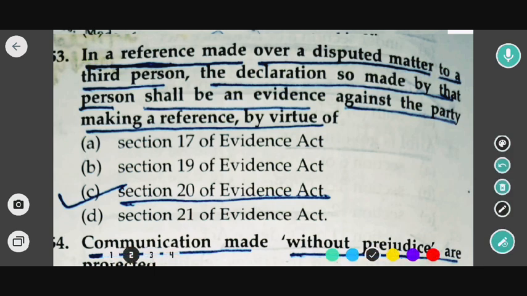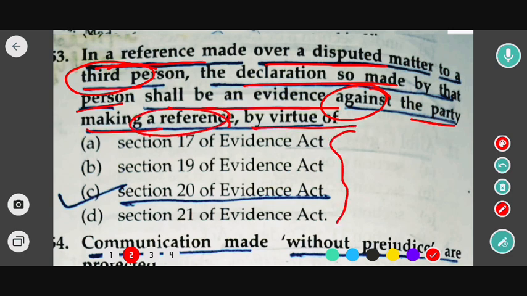Next question is: in a reference made over a disputed matter to a third person, the declaration so made by that person shall be evidence against the party making the reference by virtue of which of the following sections? So Section 17 of the Indian Evidence Act, Section 19, Section 20, and Section 21.